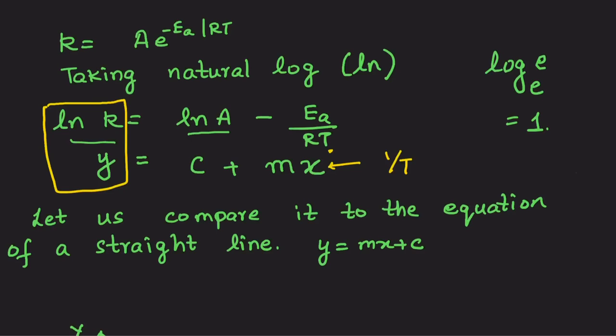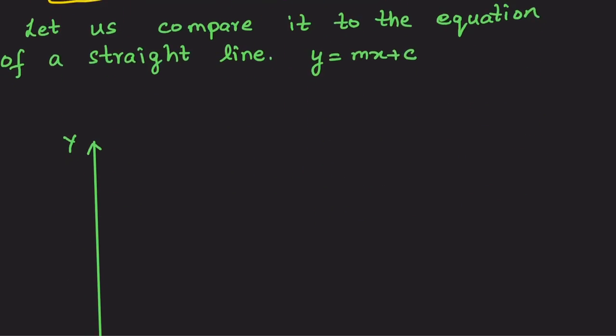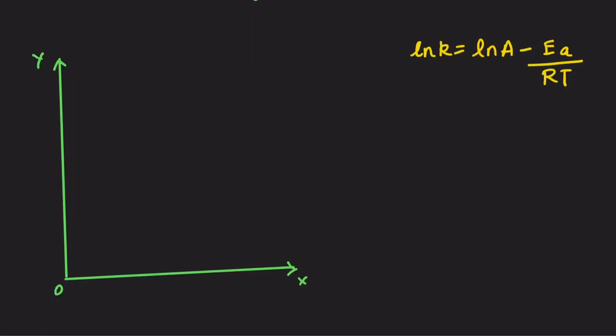So how can you determine the slope of this graph? What will it give you? What value will you get from it? Let's get going. On the y-axis, I will take the natural log of k. Please understand, this is natural log, not logarithm to the base 10. And we've got ln A minus.